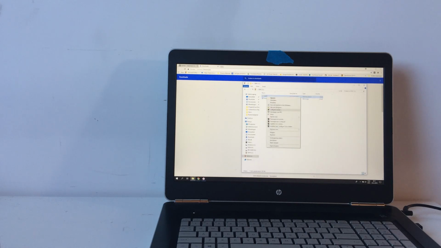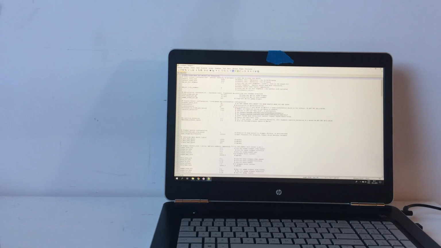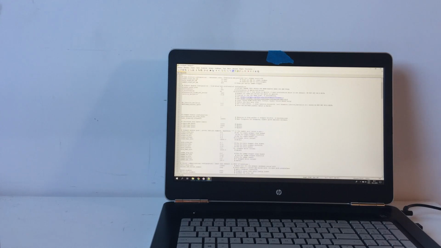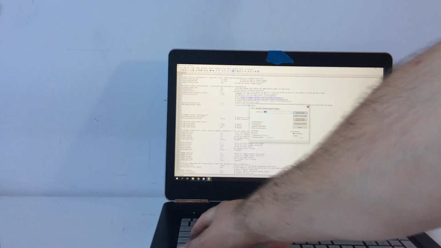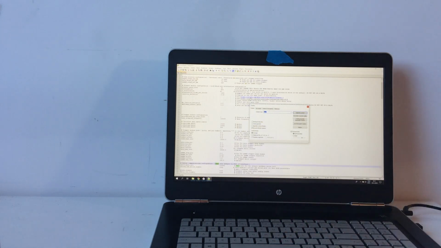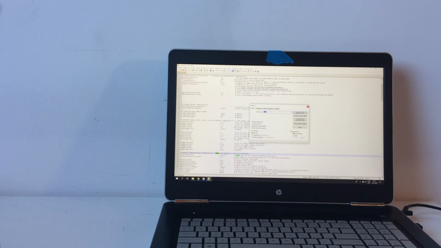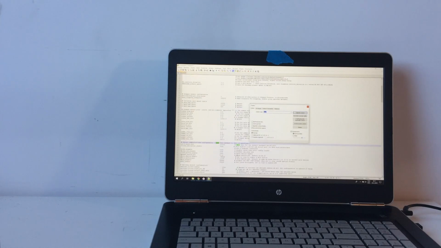Now I'm opening the config file with Notepad++, and what I'm now doing is looking at the baud rate. So I'm trying to find baud, and I'm over here. So serial communications baud rate default to 9600 if not undefined.